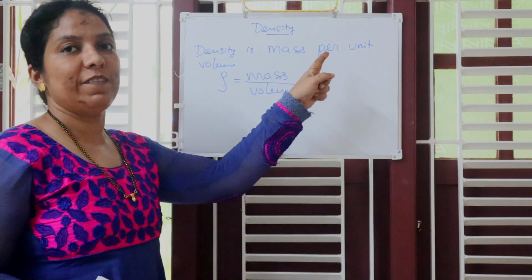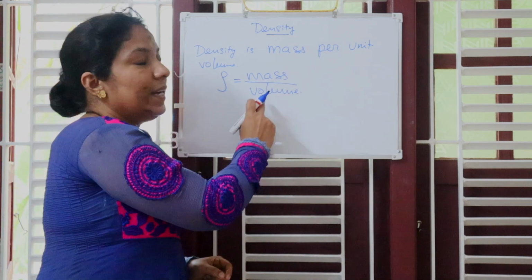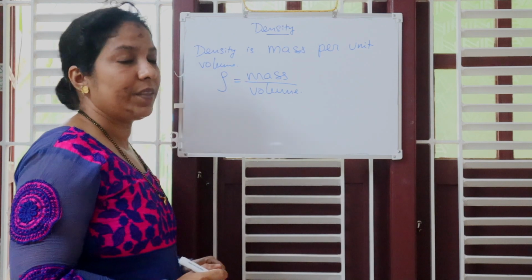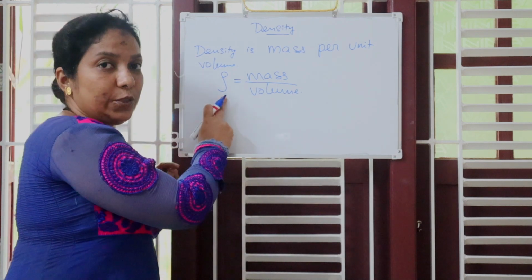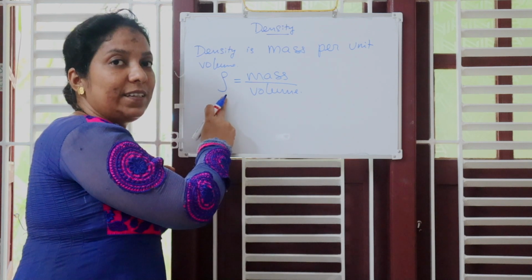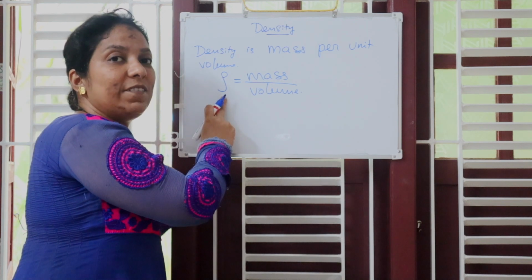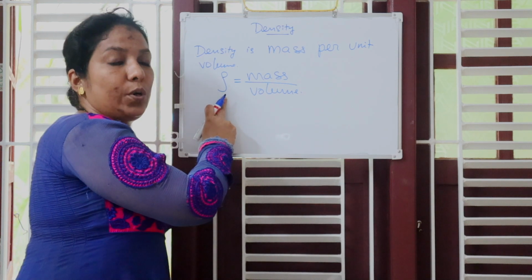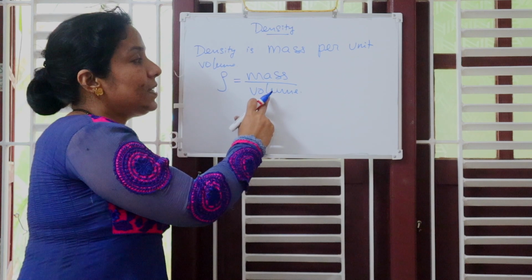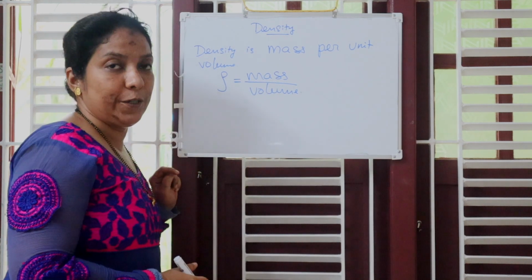Okay, mass per. We know that when they say per, the volume has to come to the denominator. This letter we are using to represent density. This is the Greek letter which means density, which is read as rho. Density rho is equal to mass per unit volume.